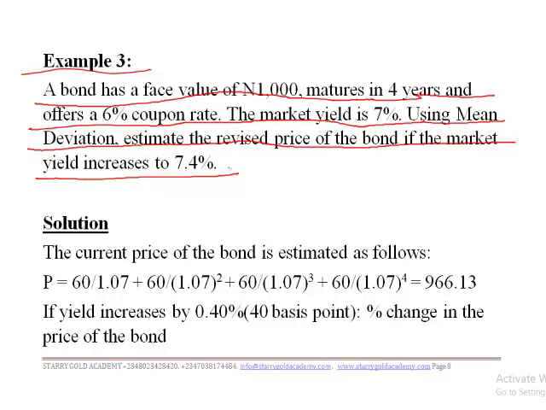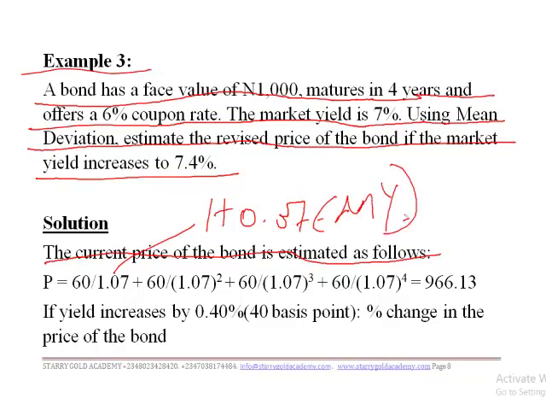So let's look at the solution. Here we say that the current price of the bond is estimated as follows. The P, which represents the price, is 60 over 1.07. Of course, I believe we know that it's the same thing as saying 1 plus 0.07, which is the market yield, MY.